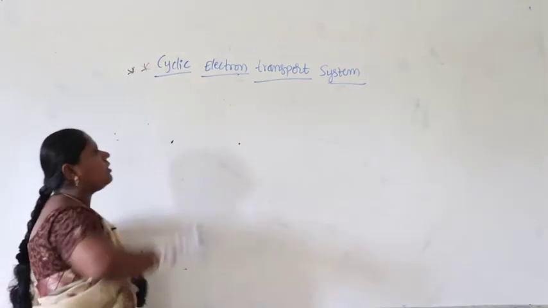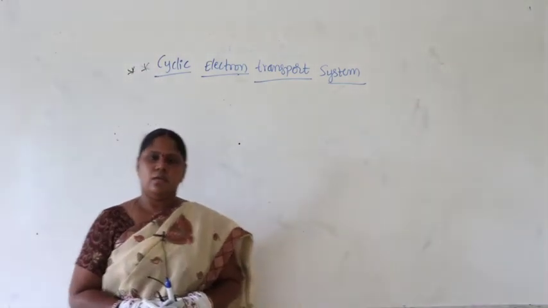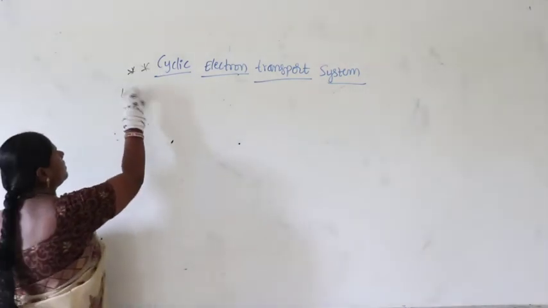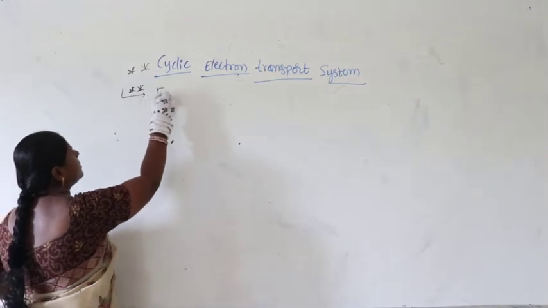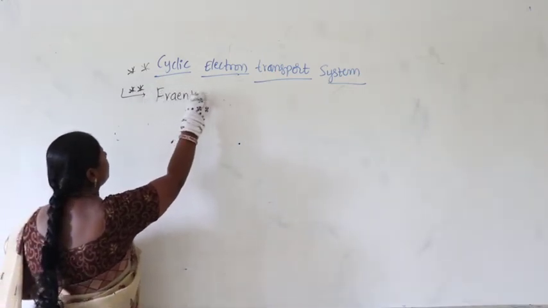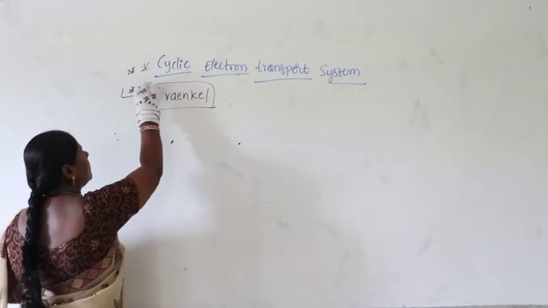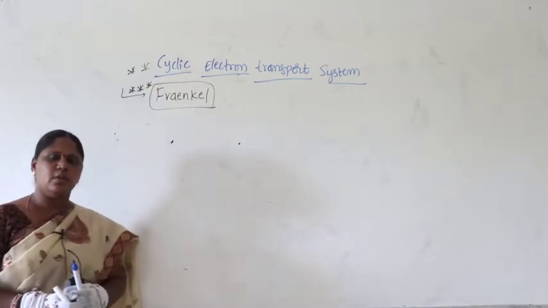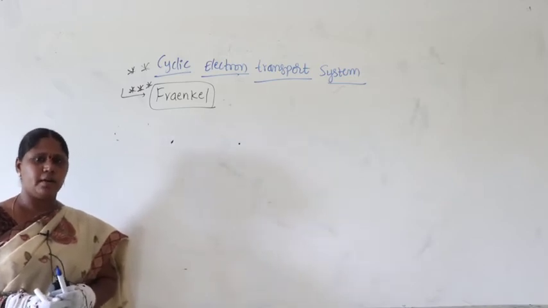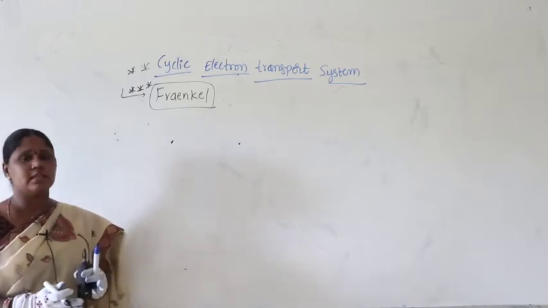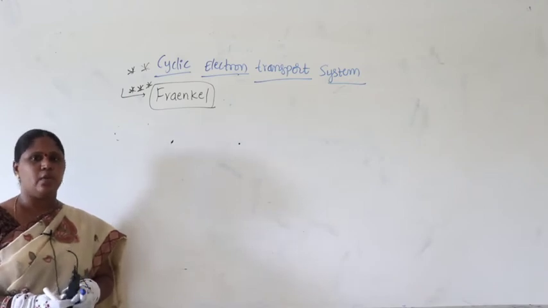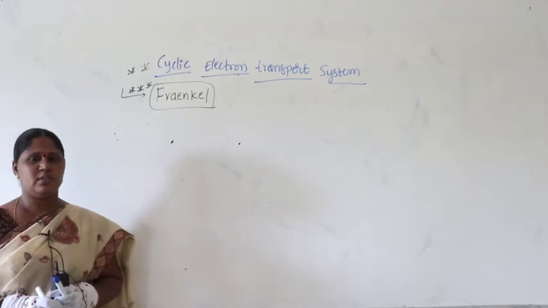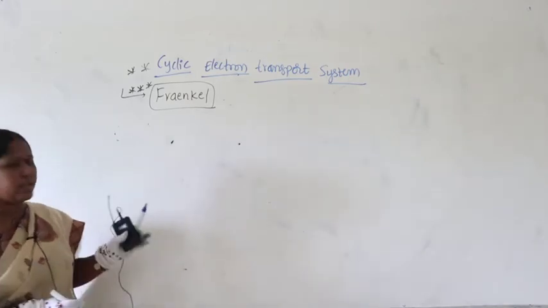Even the cyclic electron transport system is also very important. Now let us study about the cyclic electron transport system. It was given by the scientist Frankel. Who is the scientist who studied the non-cyclic electron transport system? You remember Bendall and Robert Hill, right? Similarly, whenever the question arises about the scientist who discovered the cyclic electron transport system, remember Frankel is the scientist's name.